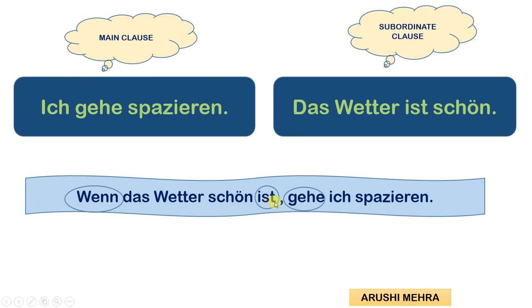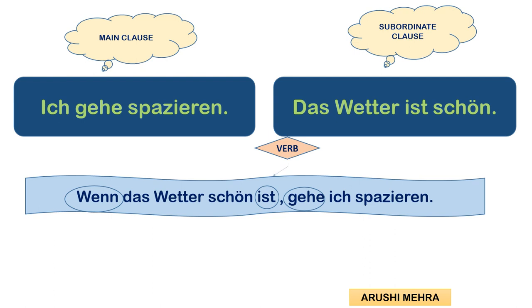As you already know, the comma separates the sentences. The first is the subordinate clause, which started with wenn, and the verb went at the last. After the comma comes the main clause. Now you have to take care of the position of the verb of the main sentence. If we are starting with the subordinate clause, the verb of the subordinate clause comes at the last, but after the comma, the verb of the main clause comes at the first position. This is the rule. Now we'll just revise once again.